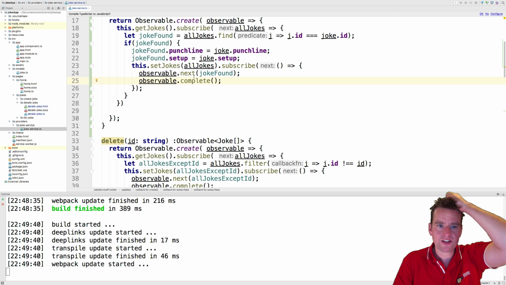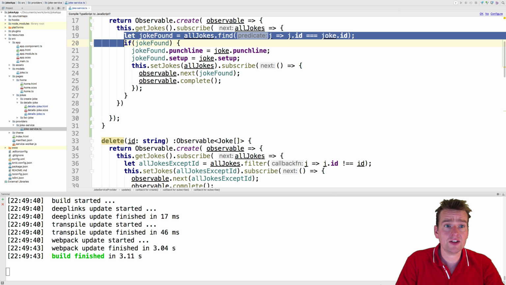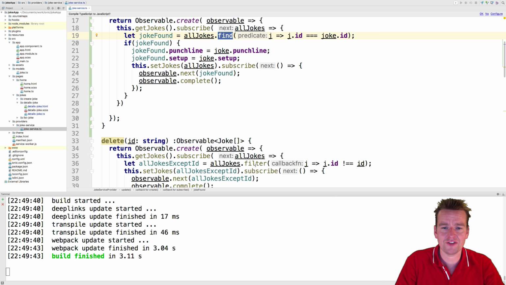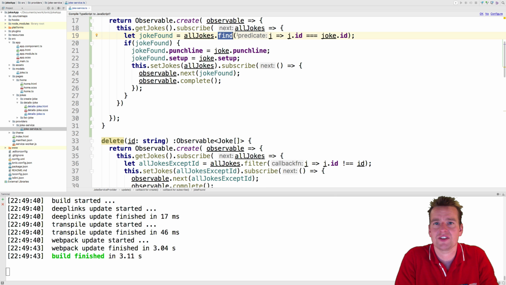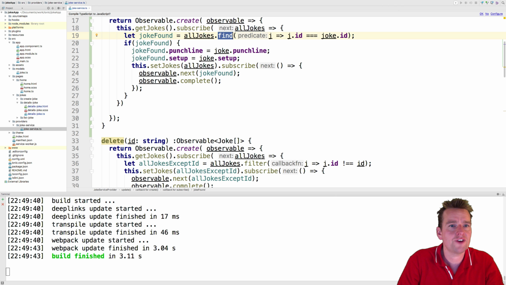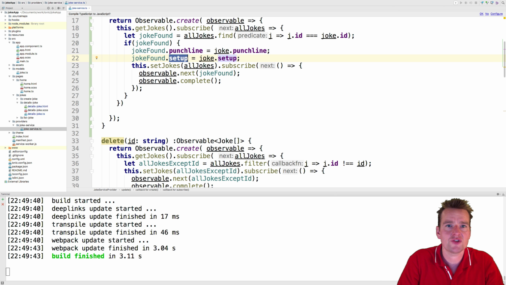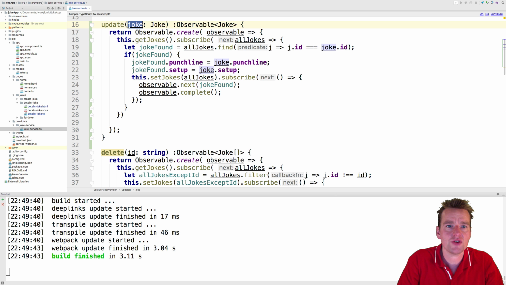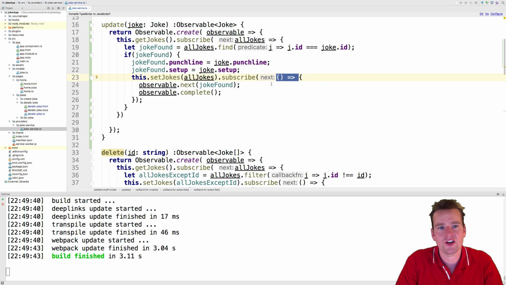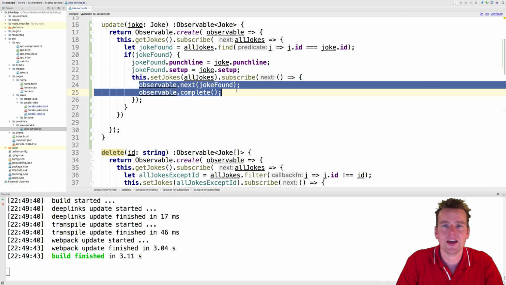Now hopefully we've actually updated the joke. Right here we're finding the joke using the find instead of the filter to get the specific joke, not a list of all the jokes with that name or with that ID, because I know there's only one, or else there's something wrong with my database. We're going to find that joke. We're going to say if there is a joke, then remember to change the punchline and the setup with the stuff you sent from the outside. So whatever I put in the new joke, it's going to update it in here, and then save all the jokes again. And then when you're done saving them, just call the next guy listening and we're done.